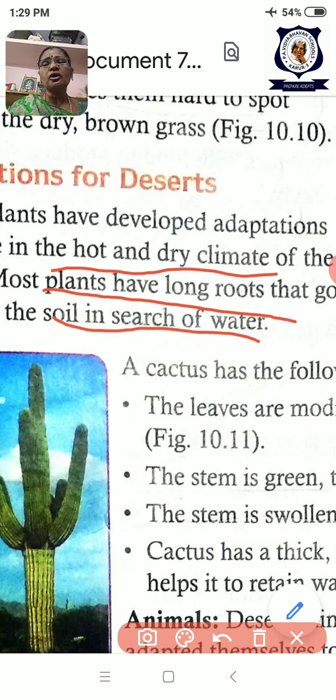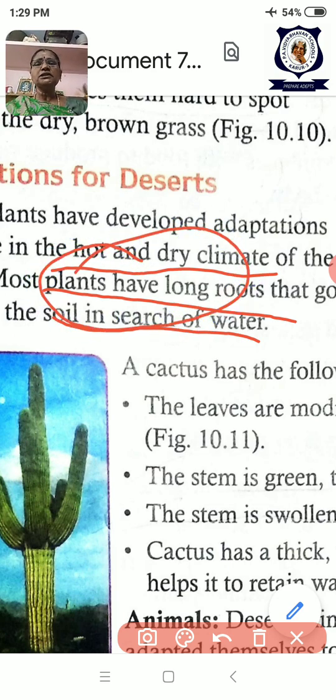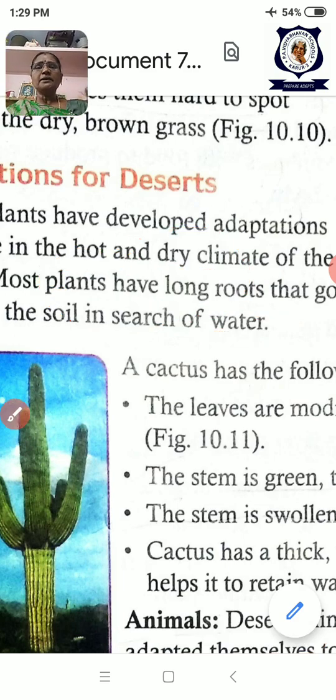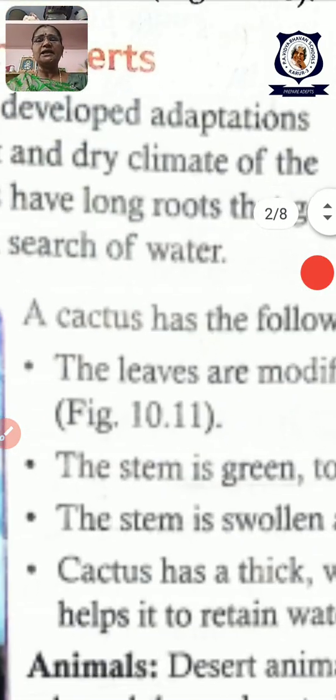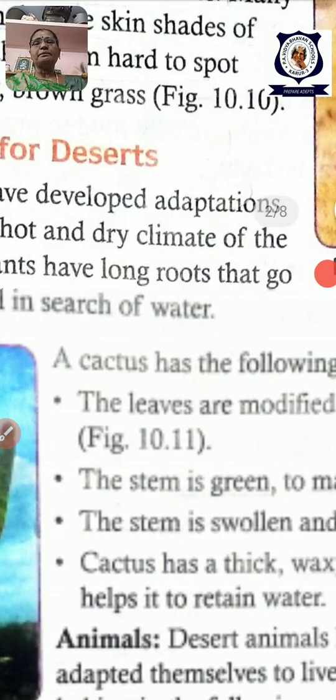Why do they have long roots? Because they are living in the desert region. So they have to go deeper in the soil and find out the water. So the first adaptation of plants is having long roots in search of water. Okay, children. Next we will go to the animals. Before going to the animals, we take one particular plant and see its adaptation.